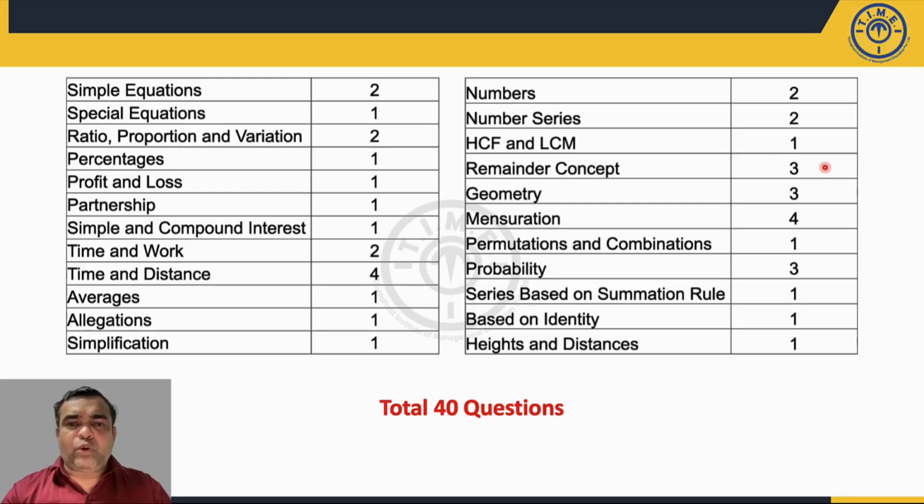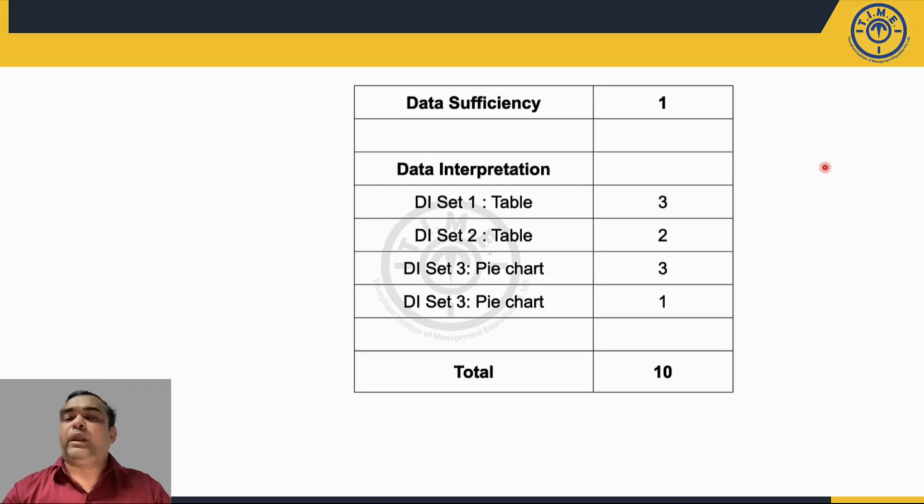Okay. If I go to the data interpretation part, if somebody asks me, can I skip some quant part and attempt all DI questions, I'll say that wouldn't have been a good strategy here, because one of the pie chart sets in DI was not so easy. There were a certain amount of calculations required, and you needed to spend some time to calculate things before you could answer the questions. However, one of the table questions was straightforward. The numbers were easy. If you know basic addition and percentage calculation, you could have easily handled this question.